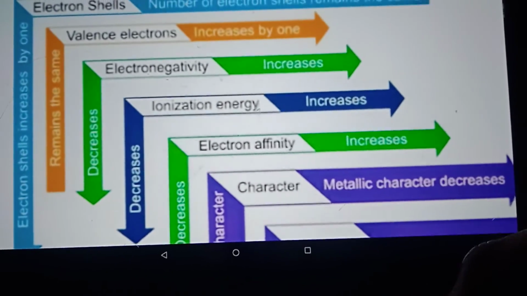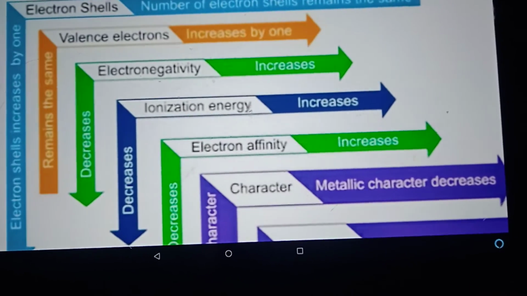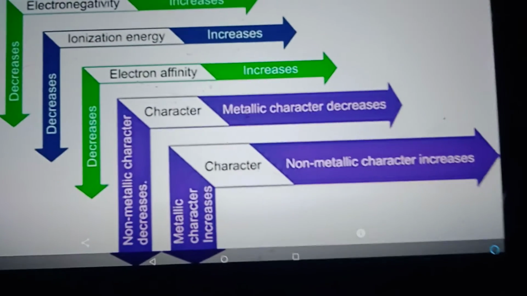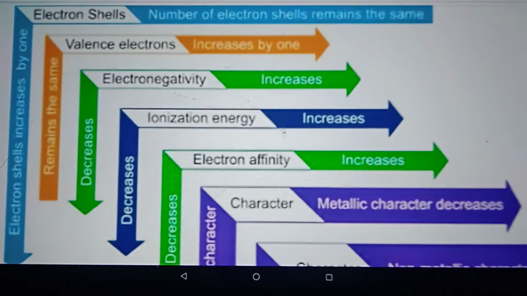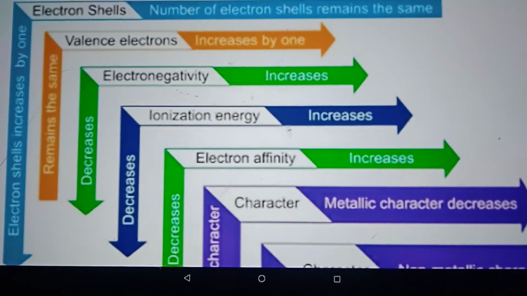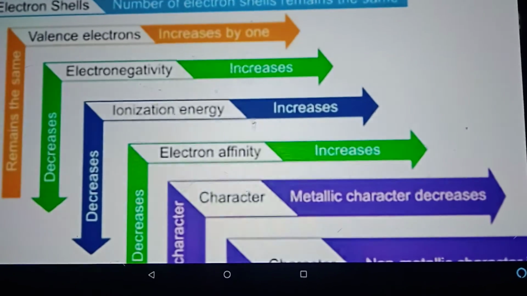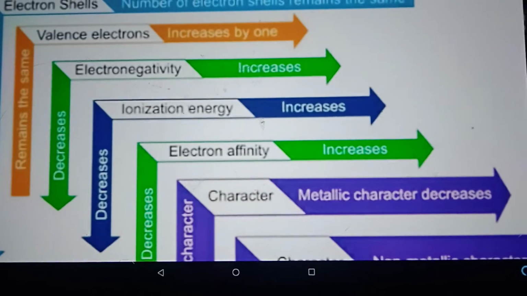As we move down the group, the electron shells increase. The valence electrons increase as we move left to right. As we move down, the valence electrons remain the same.